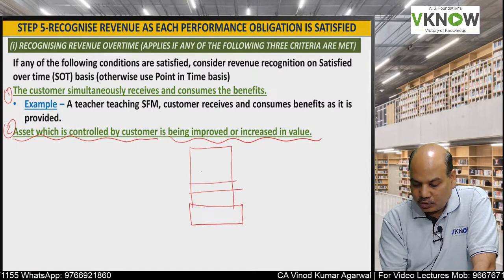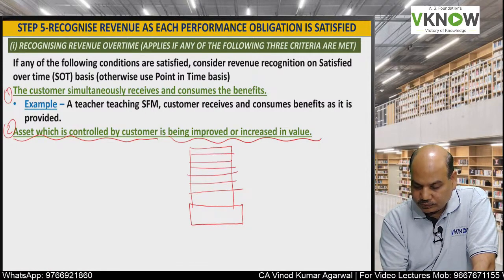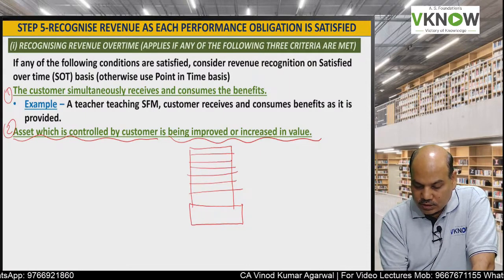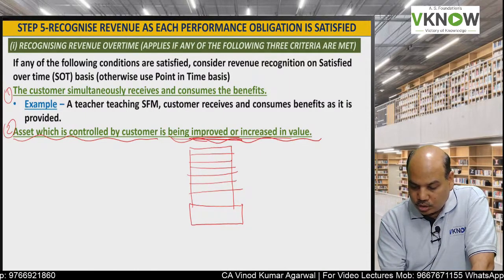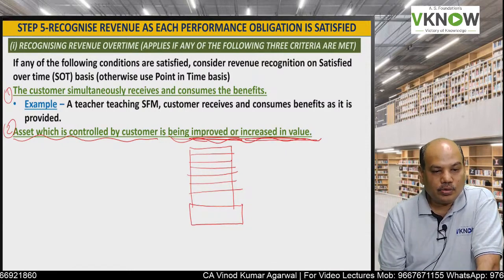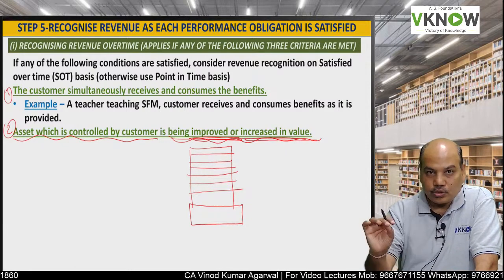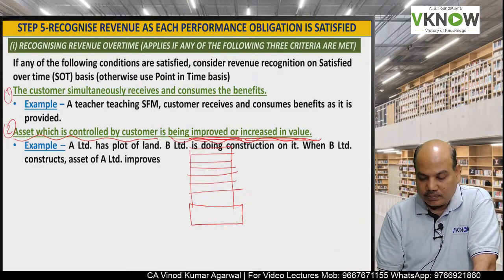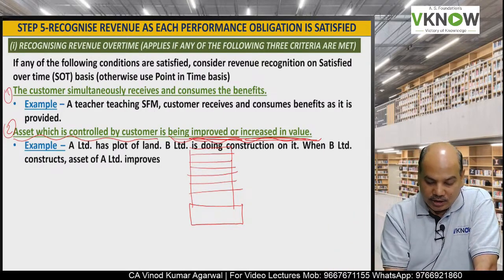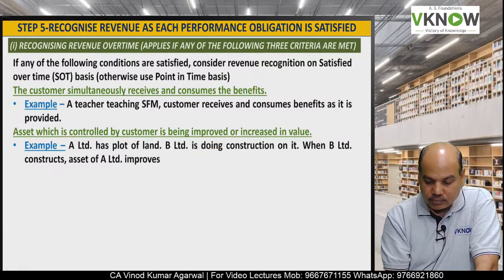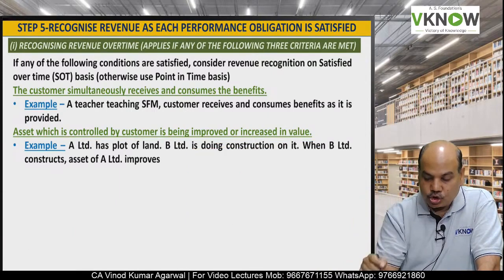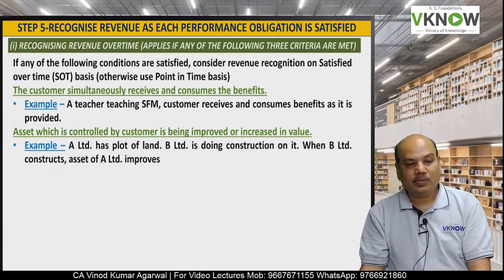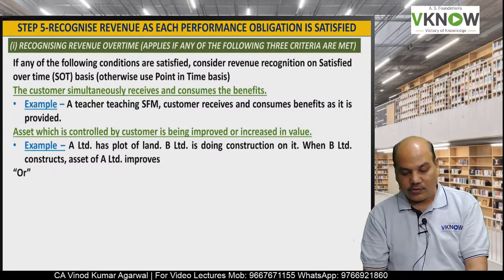As and when you are doing construction work, the value of this asset is improved or increased. So in that case also we can apply satisfied over time basis. Example, A Limited has a plot of land, B Limited is doing construction on it. When B Limited does construction, the asset is improved.